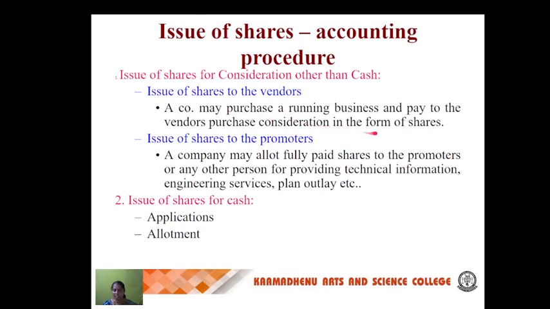So issue of shares: we have issue of shares to the vendors. A company may purchase a running business and pay the vendors the purchase consideration in the form of shares. Issue of shares to the promoters: a company may allot fully paid shares to the promoters or any persons for providing technical information, engineering services, plans, outlay, etc. Then issue of shares for cash through applications and allotment.